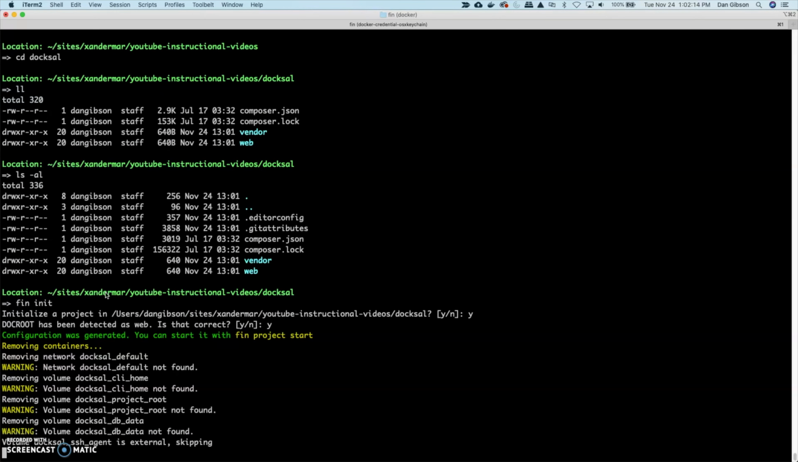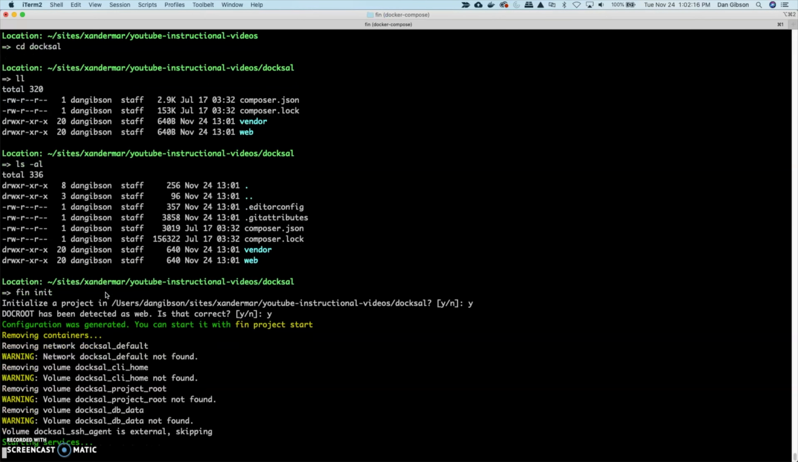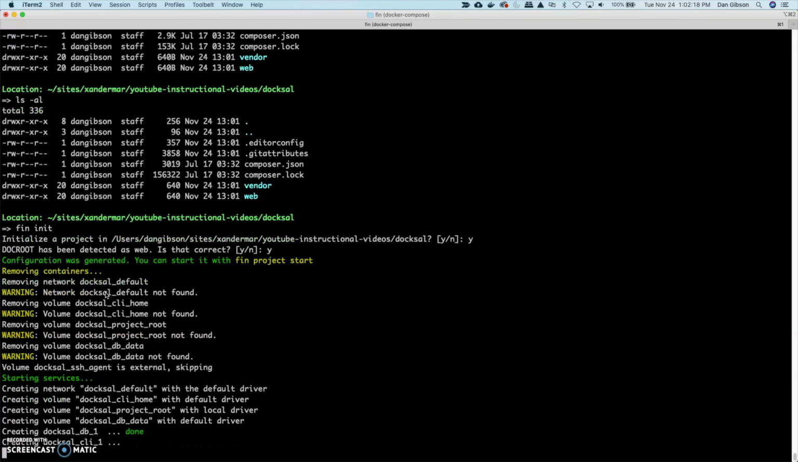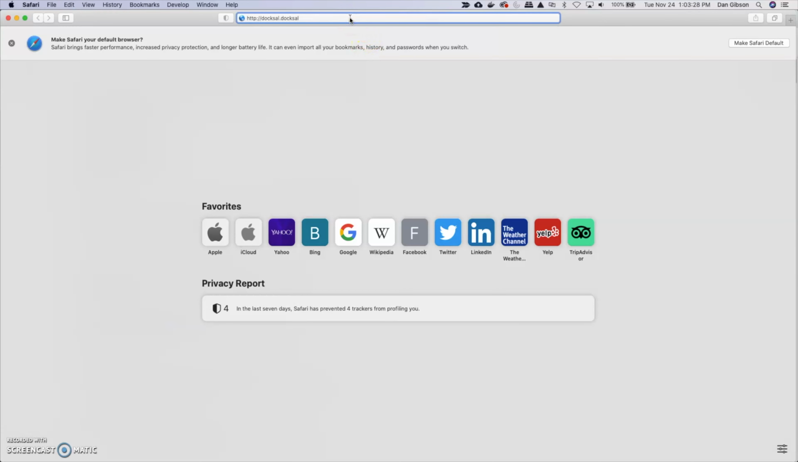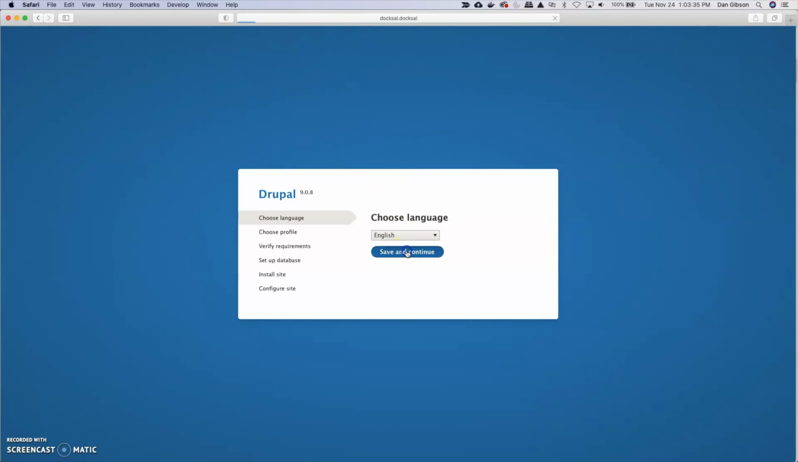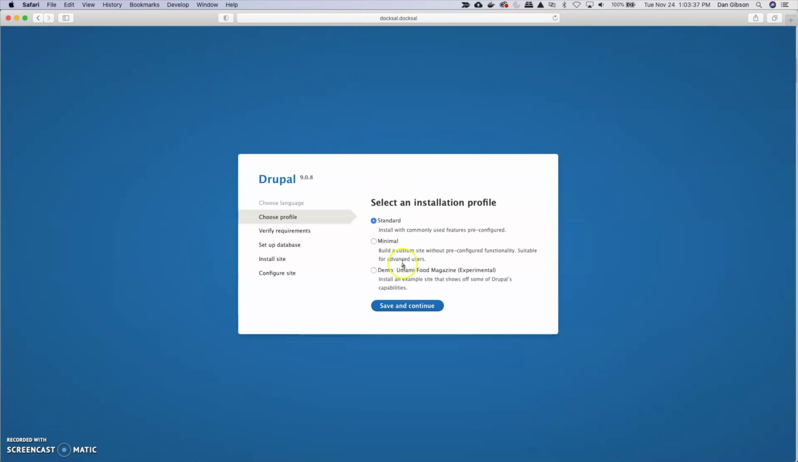When it's done creating our containers, it will give us a URL that we'll use locally in our browser. Now let's go to the browser and go to the Docksal domain that it gave us. Here we see a typical Drupal installation.